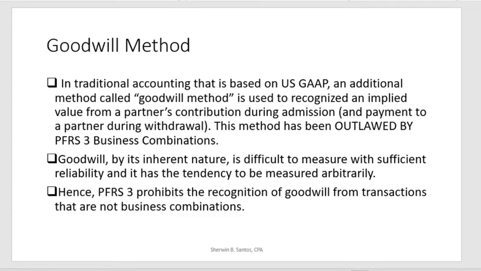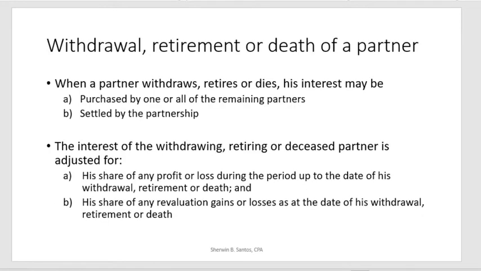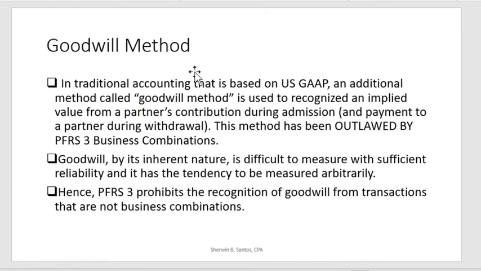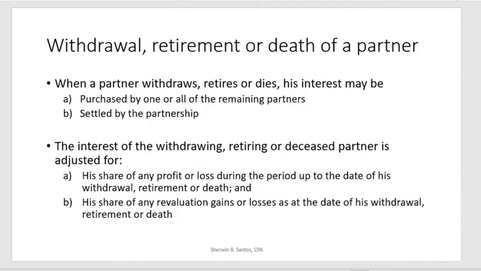So we will not be looking at goodwill as part of the illustrations for the module on partnership. Okay, let's proceed now to withdrawal, retirement, or death of a partner. By the way, let me emphasize that this concept can be asked as a theory question in your CPALE board exam: the condition on PFRS 3 business combinations.